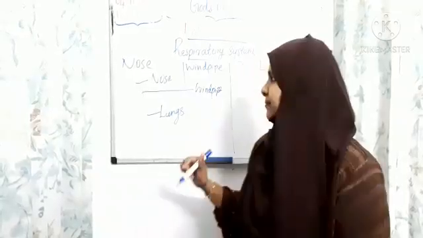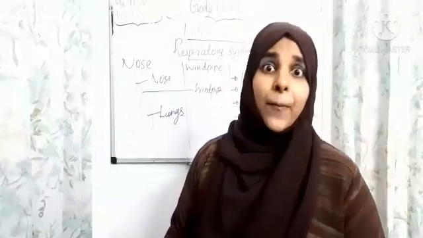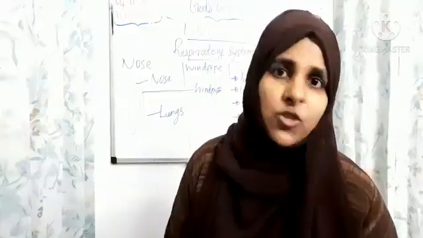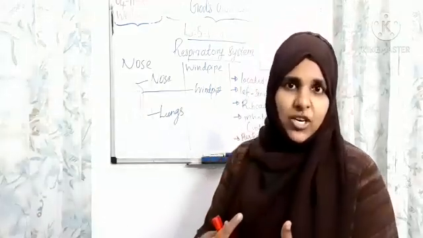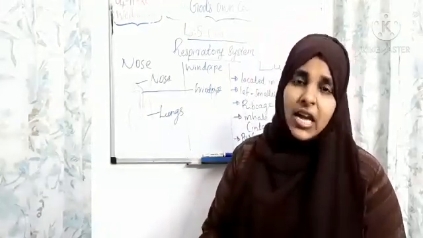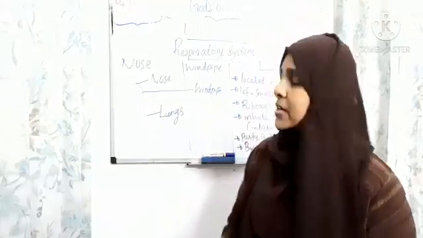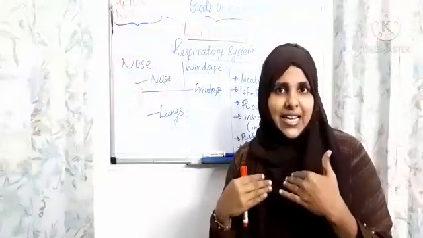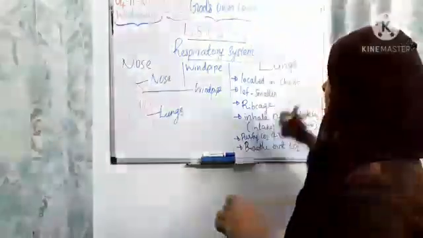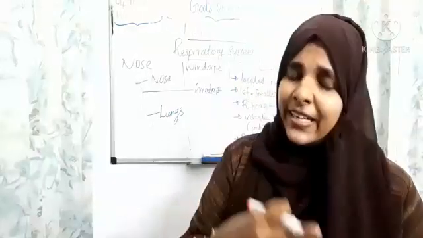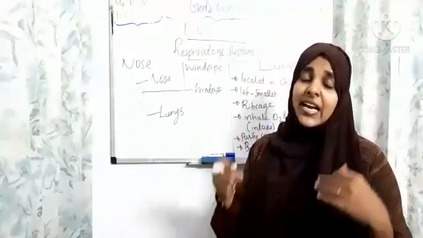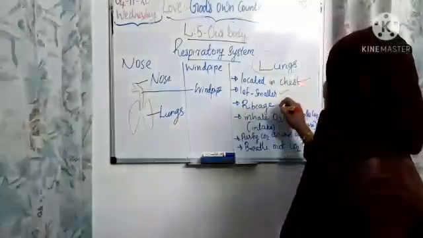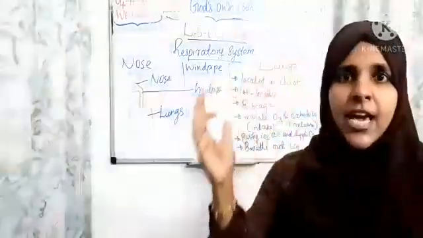Now children, our lungs play an important role in our respiratory system. We should understand where they are located and what the functions of the lungs are. These are all the things we have to learn. So where are the lungs located, children? Our 2 lungs are located in our chest. We have a left lung and a right lung, right? The left lung is slightly smaller than the right lung because it gives space for the heart to be placed. And our lungs are protected by the rib cage.